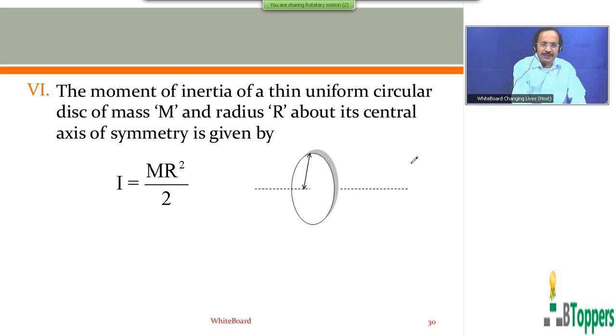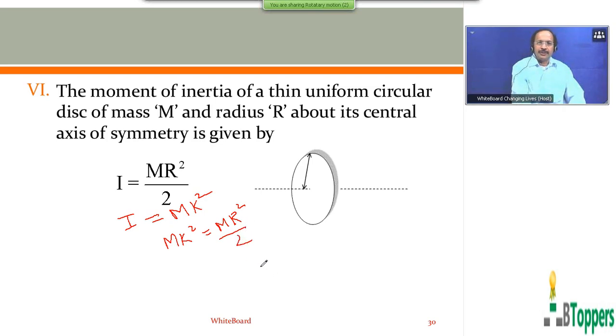In case you are asked to find the radius of gyration k, you can write I equal to mk square, not only in this case, in any other result also. So moment of inertia of a rigid body about a given axis can be expressed in the form I equal to mk square. So if you write I equal to mk square, you get the value of k square by r square equal to 1 by 2 about the central axis of symmetry for a uniform circular disk.